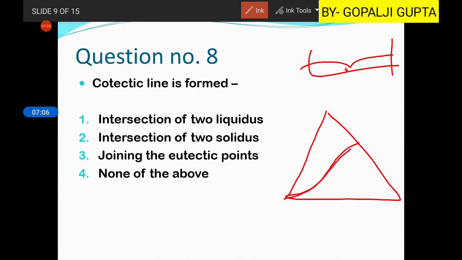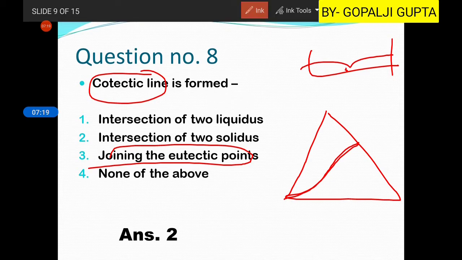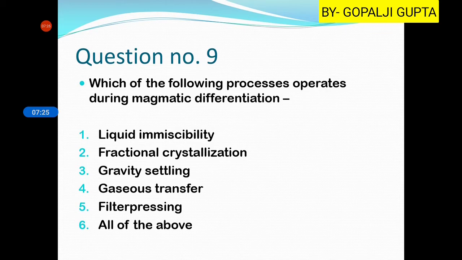So this line is known as the cotectic line, which is formed by the joining of eutectic points. So here the third option will be our right answer. This is not the second one, third. Typing mistake.